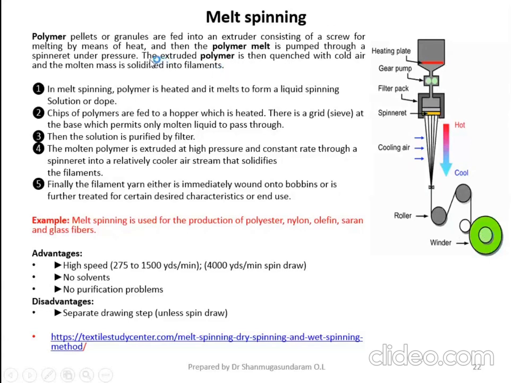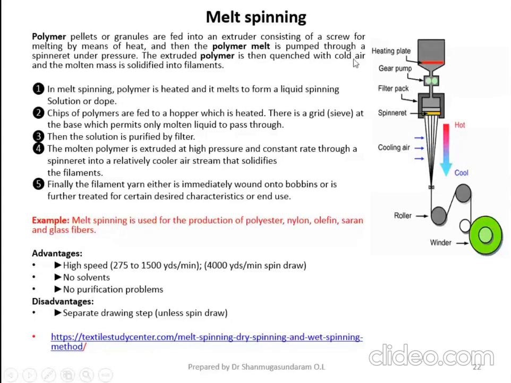Coming to the main point, the polymer pellets or granules are fed into an extruder consisting of a screw for melting by means of heat, and then the polymer melt is pumped through a spinnerette under pressure. The extruded polymer is then quenched.